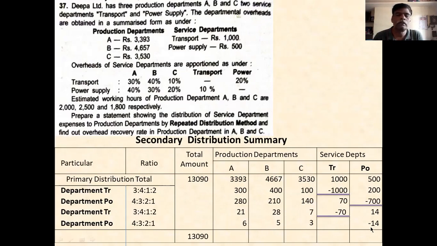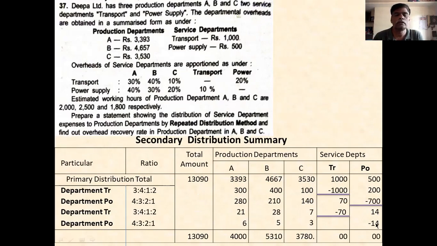If the last step is completed, you take the total. The same total comes because we have not taken the distributed amount in the total column, only in the departments. So the first column total is 4,000, the second column 5,310, the third column 3,780, the fourth column 0, and the fifth column is also 0.